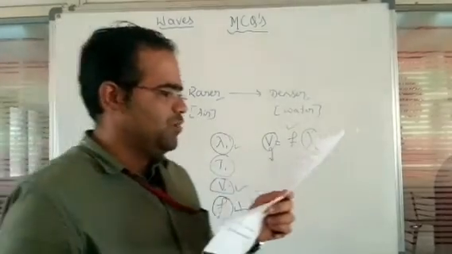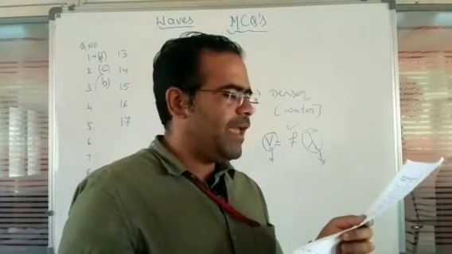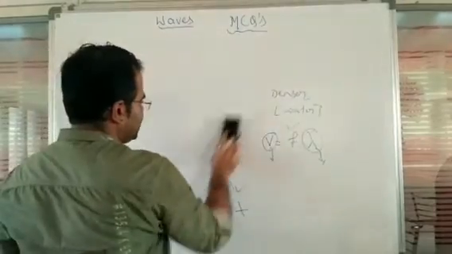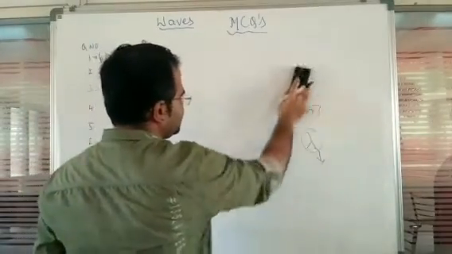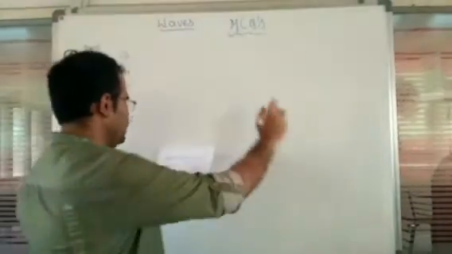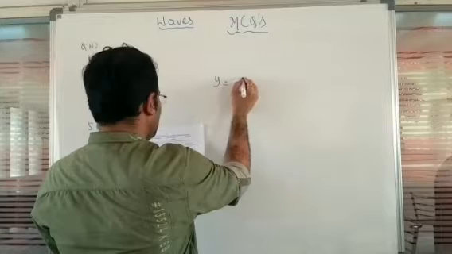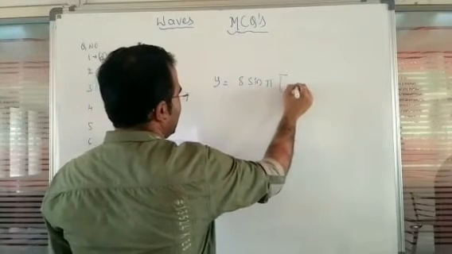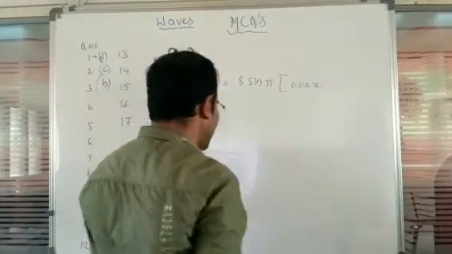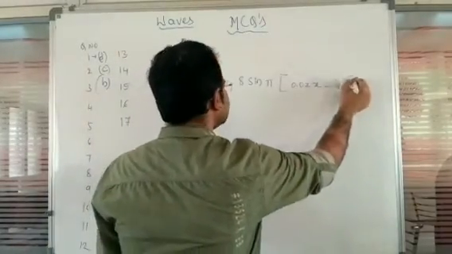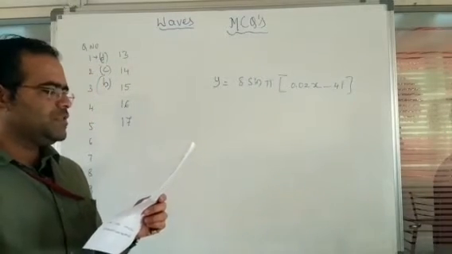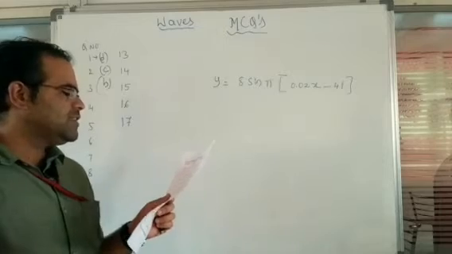Next, question number 4, the equation of a plane progressive wave is given by. So the equation of a plane progressive wave, ಮೆನ್ಷನ್ ಮಾಡೋಣ. So when we have the equation here, that is given by y is equal to 8 sin pi multiplied by (0.02x minus 4t). So it's a given equation where y and x are in terms of centimeter and time t is in terms of second.